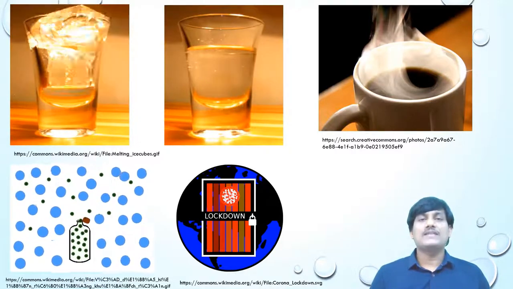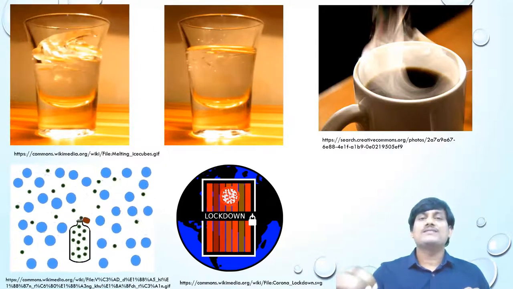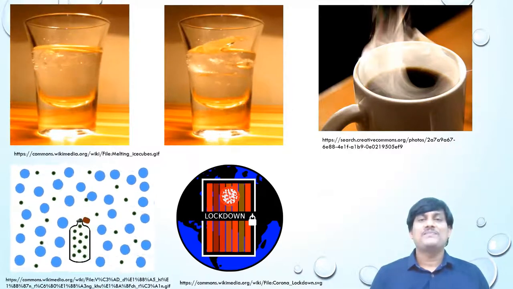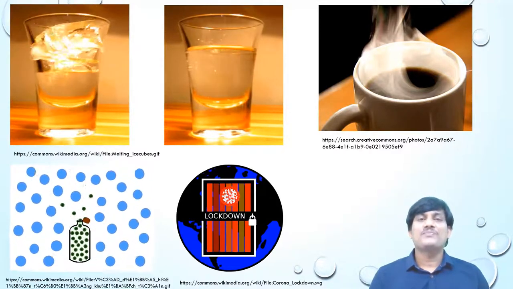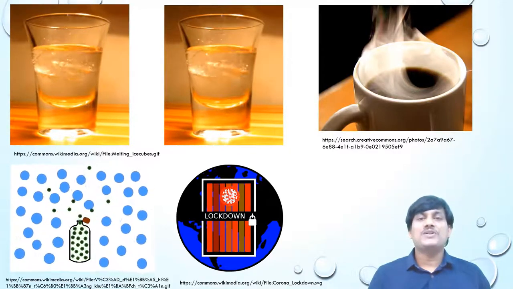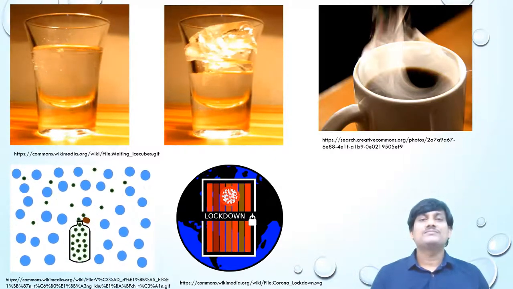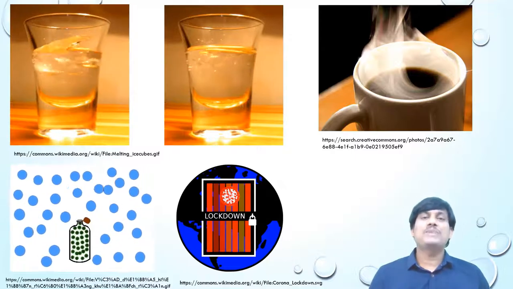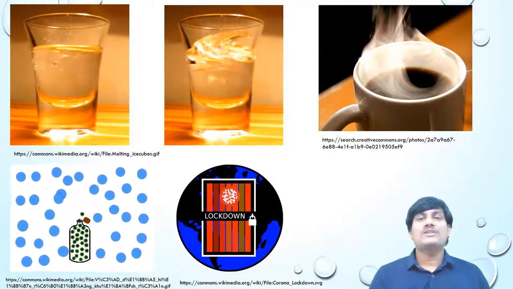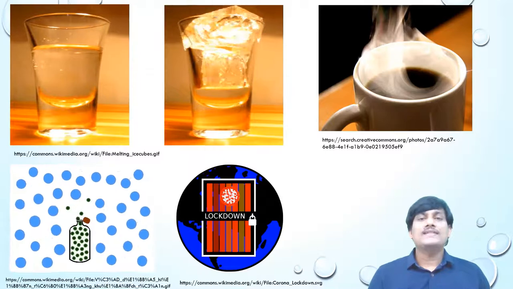So in all these cases, in one direction the process is spontaneous, and in the reverse direction the process is non-spontaneous. The process is spontaneous in the direction in which there is a dispersion of energy or matter, or an increase in disorder. A thermodynamic function which measures the dispersion of energy or matter, or the direction of increase in disorder, is entropy.